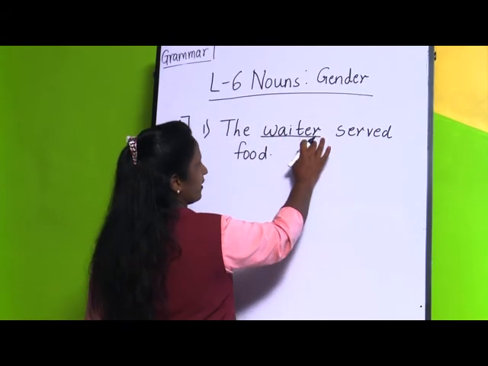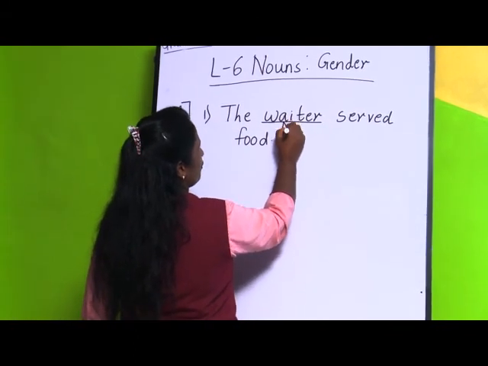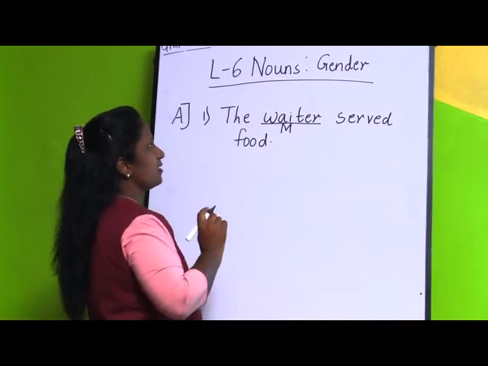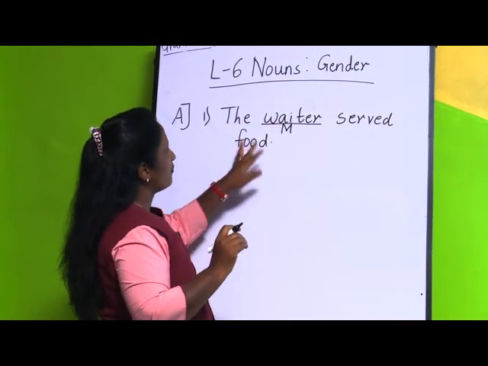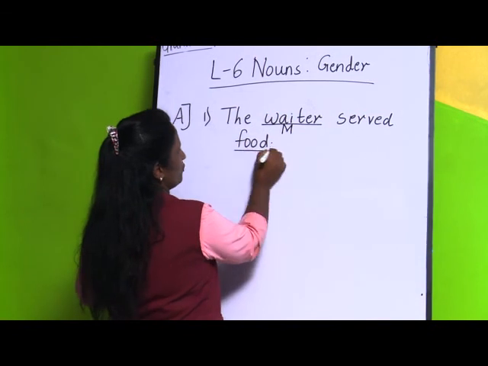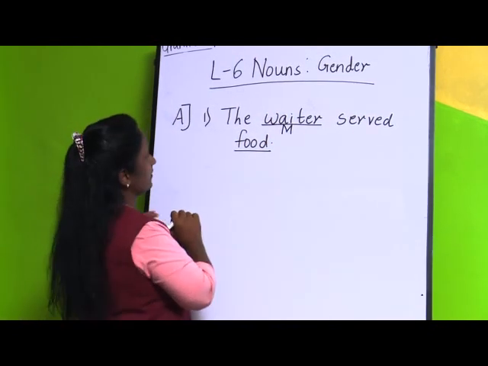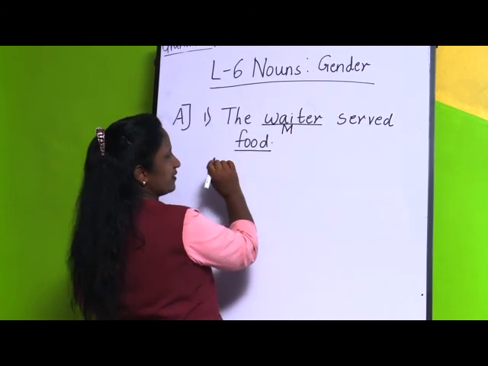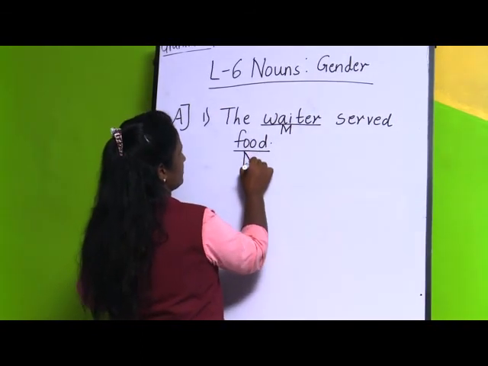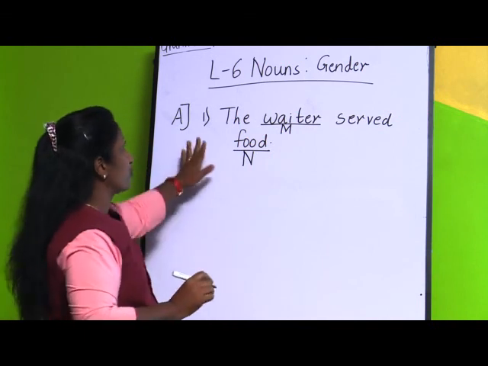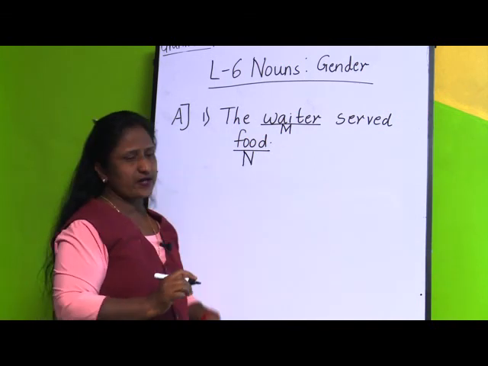So you have to underline the noun first and then down you are going to write it as M, because this is masculine gender. One more noun is there, that is food. Food is also a noun. So which category is it here? Yes, it is a non-living thing. So that's why it is neuter gender. In this way, you are going to do for the rest of the 5 sentences.